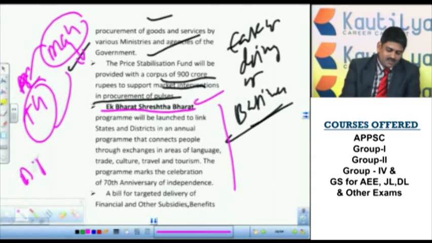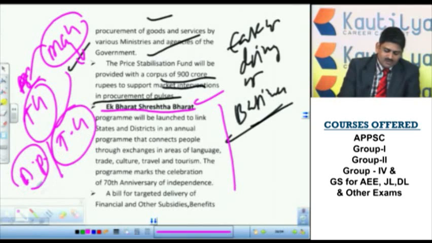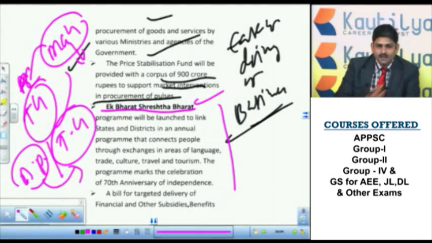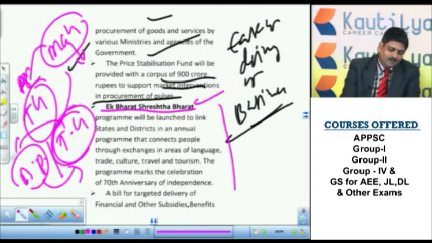Suppose Andhra Pradesh is there, Telangana is there. Andhra Pradesh promotes the culture, the style of living, and the practices of Telangana in the Andhra region, and Telangana's culture and everything will be promoted by Andhra Pradesh in the following year.